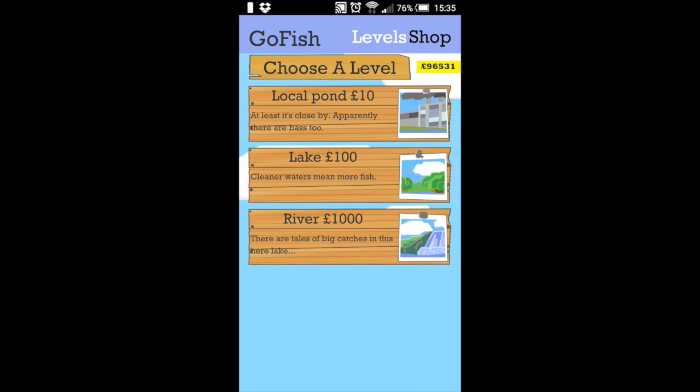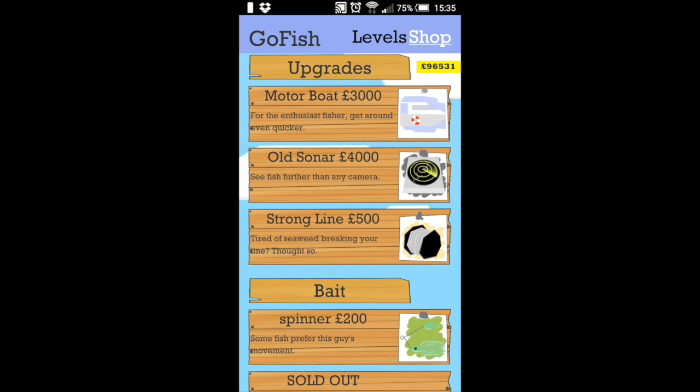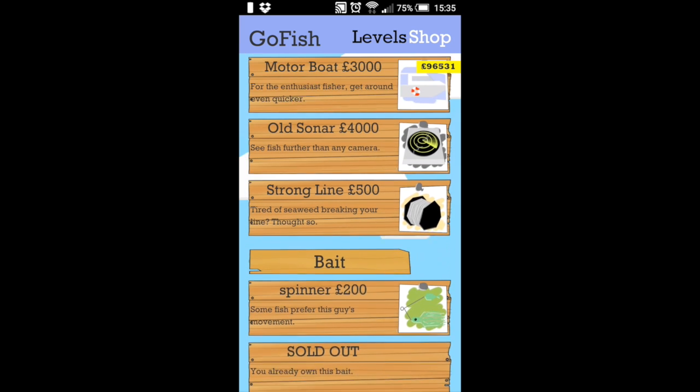So if I hit play, you're going to see the level select screen. You can see there's 3 levels, each with increasing costs in order to play them, but they also have increasing potential rewards. And in the top right, you can see there's a shop. So once you get successful, you're going to be able to buy a few things.